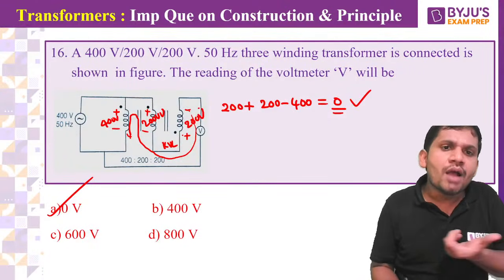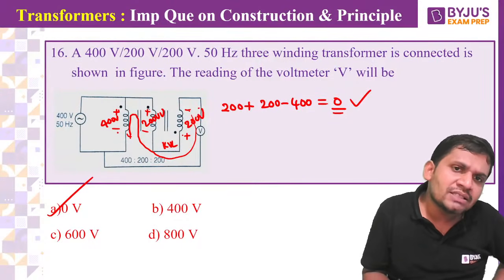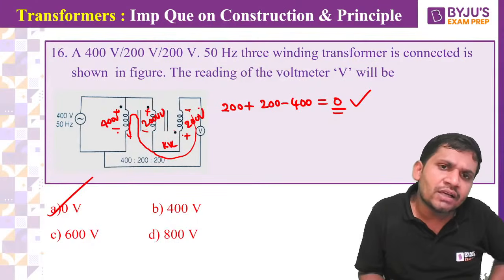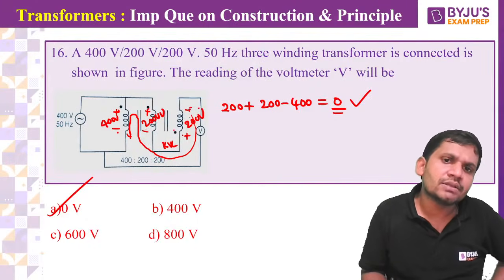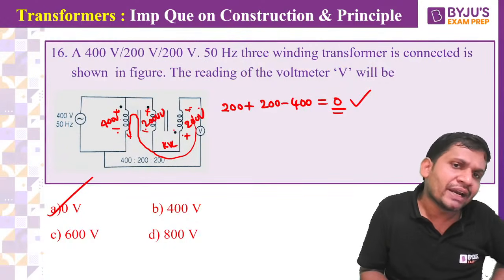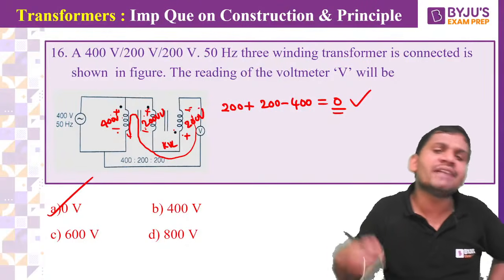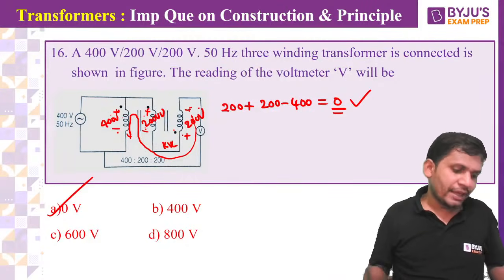Just apply according to dot polarity; I am giving the plus minus, plus minus. Here is the dot, that's why plus minus. Then apply KVL: minus 200, minus 200, aiding polarity, but plus 400. Minus 200 minus 200 plus 400 equals 0. Yes, very good, students.